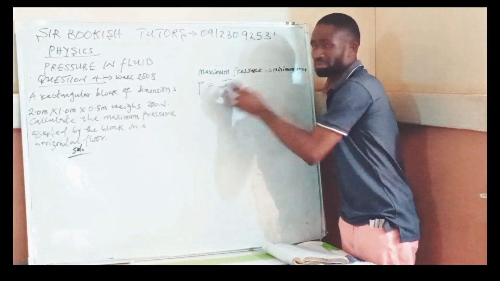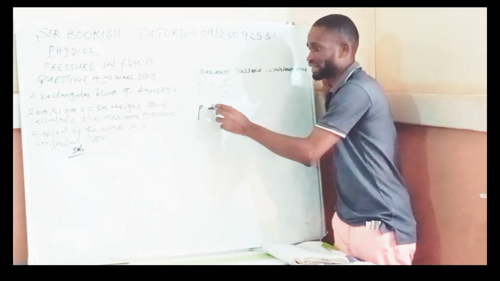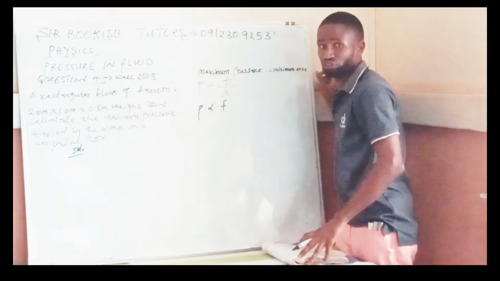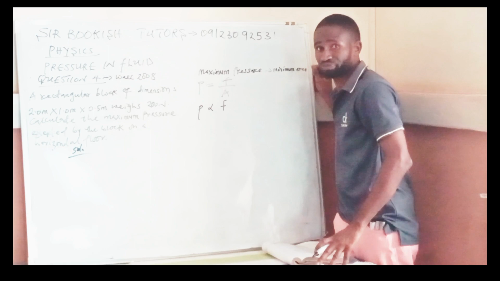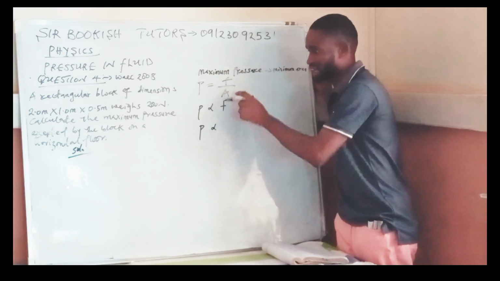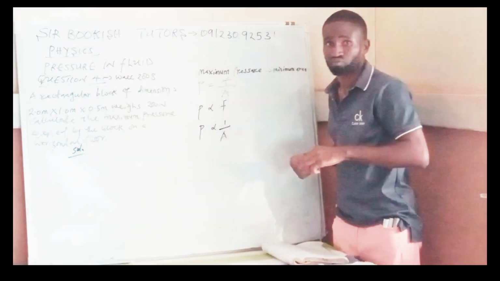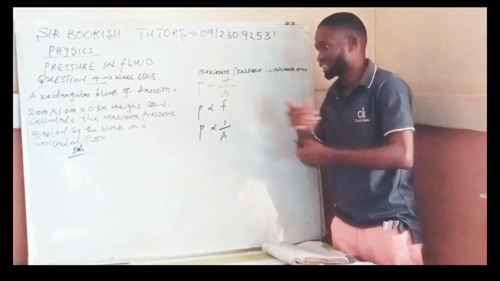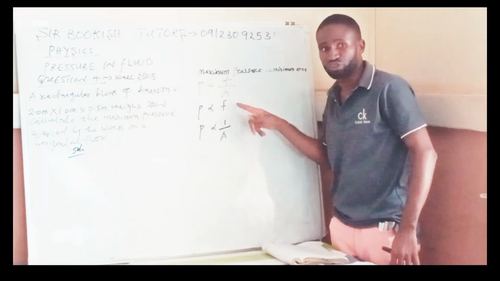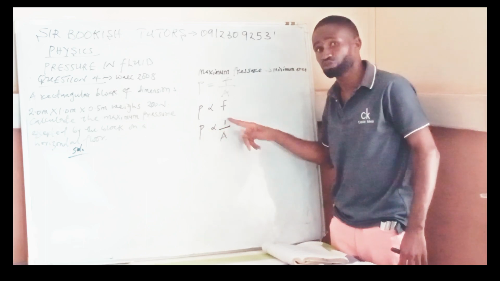Now, from this statement, we are able to establish the fact that pressure varies as force. Then pressure varies as 1 over area. Now what does it mean? Pressure is directly proportional to the force or the weight of the body. Then pressure is inversely proportional to the area.